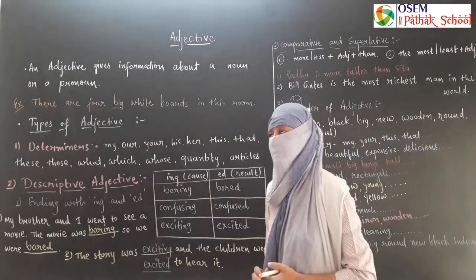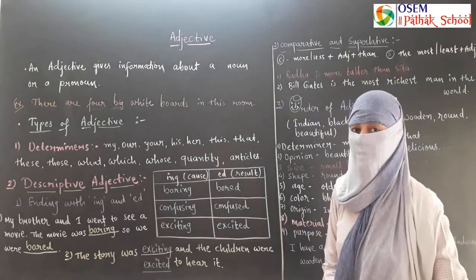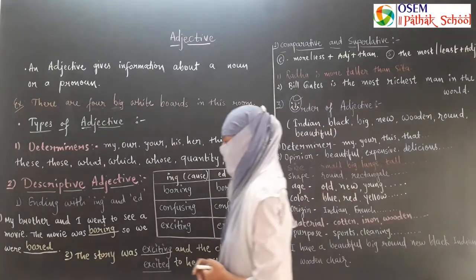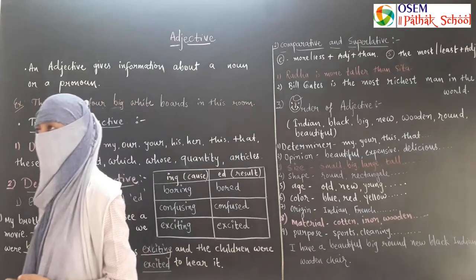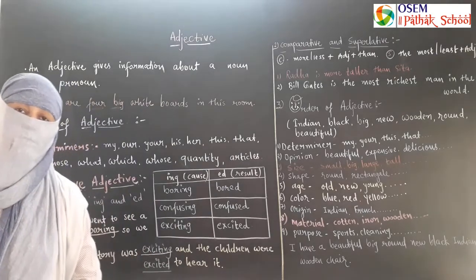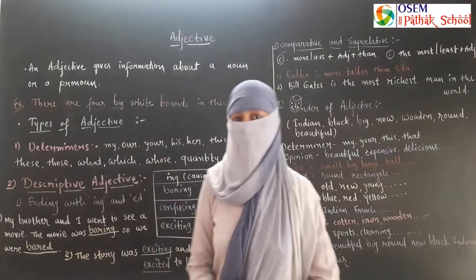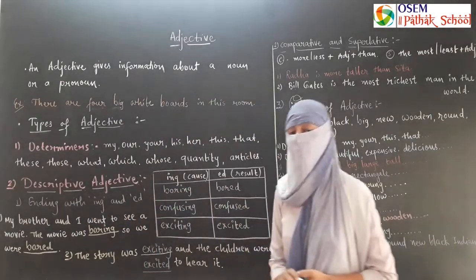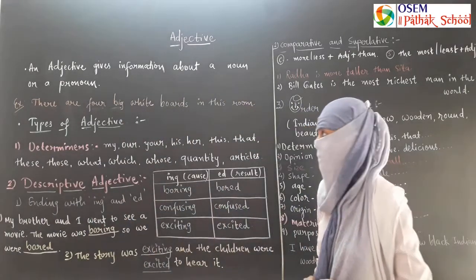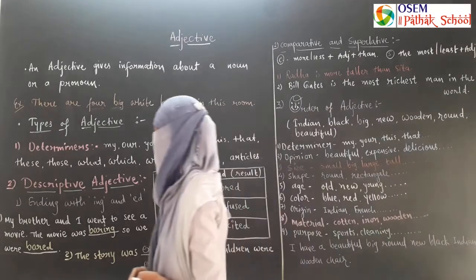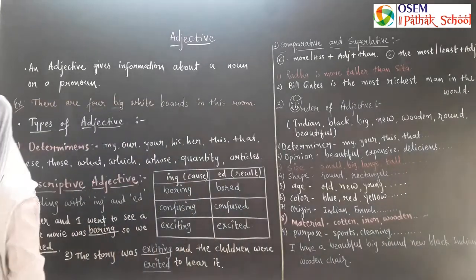So let's start. What is an adjective? Types of adjective and order of adjective. Today we will learn three topics about adjective. So, starting with: what is an adjective?